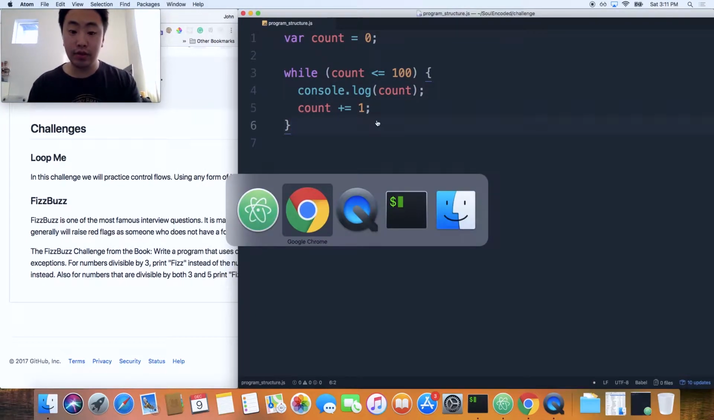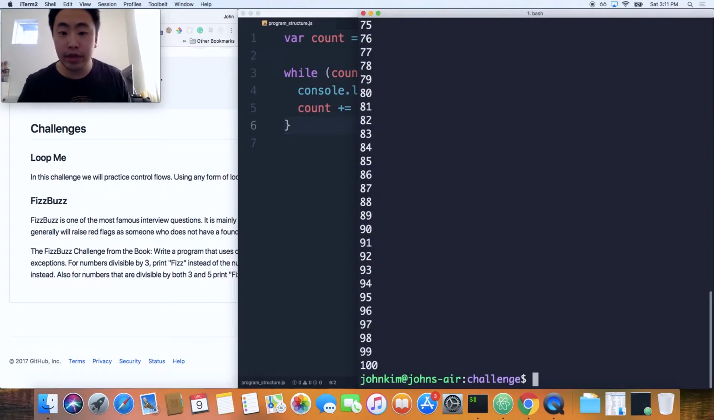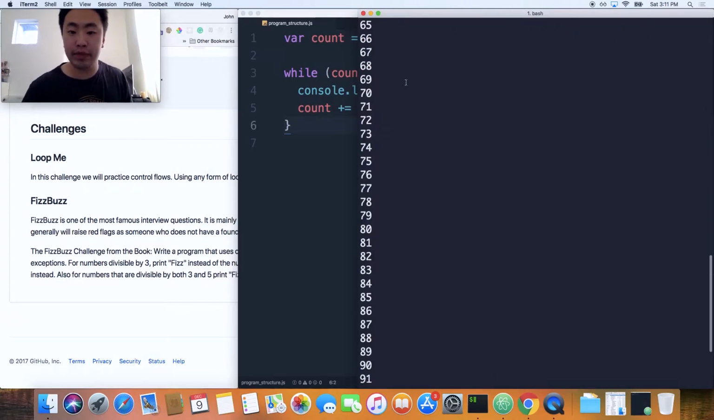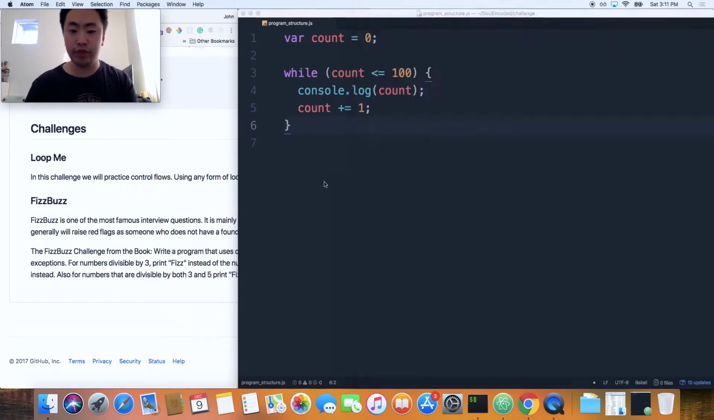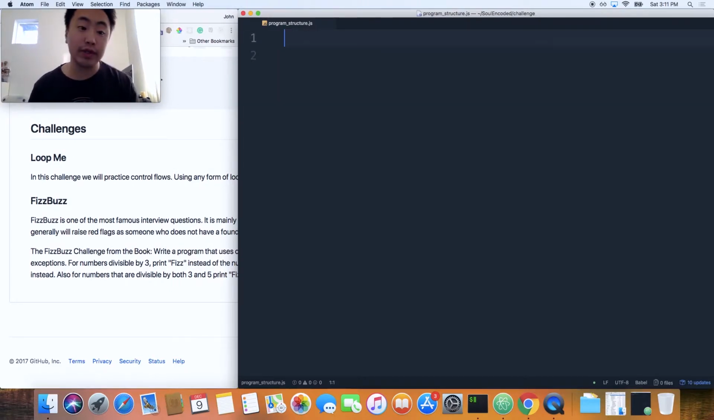To execute this, I'm just gonna type node and the name of my file, program structure, execute it, bam, 0 to 100, all done. Of course you could use a for loop as well, but I'm gonna use a for loop in this next challenge called Fizz Buzz. So let's go and do that one.